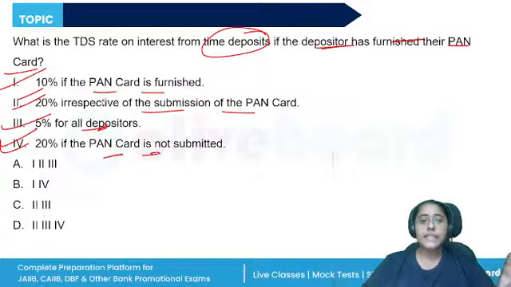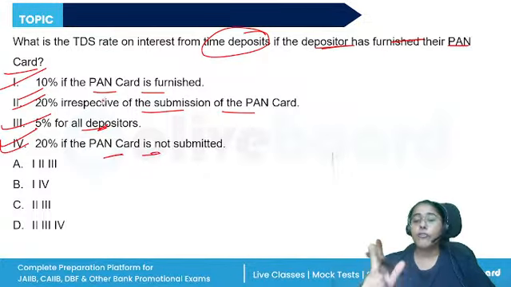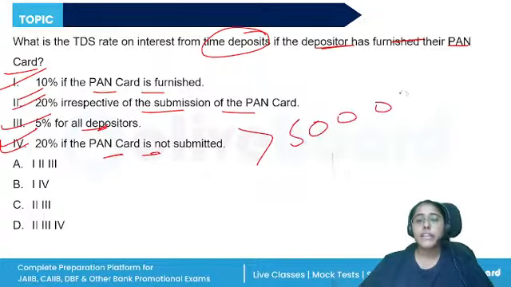So TDS is deducted on the interest on time deposit, right? Where the total interest paid or credited on all time deposits in the name of a single depositor, whether singly or jointly, is more than 50,000 rupees in a financial year, then the TDS will be deducted.